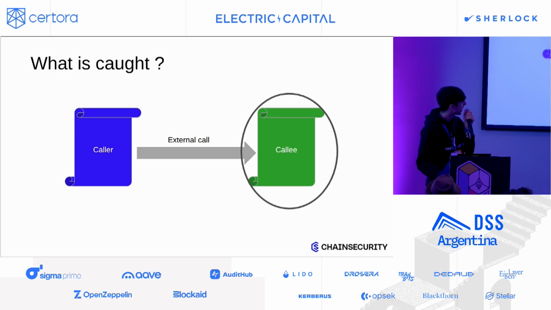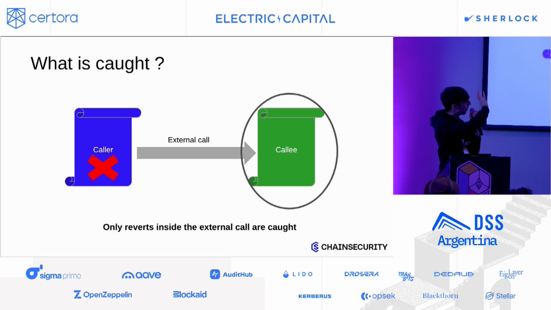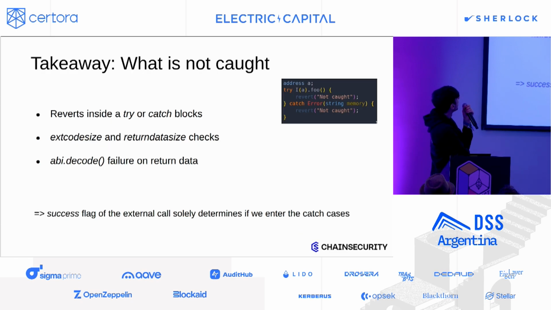So generally, we can think about it that all the reverts in the external call, in the callee, will be caught, whereas reverts coming from the caller and checks introduced by Solidity that are done before the external call will not be caught. Takeaway also, reverts inside a try or catch blocks are not caught, as you can see in the above example. As I said, extcodesize checks and return data size checks are not caught, and also the ABI decode failure on return data are caught.